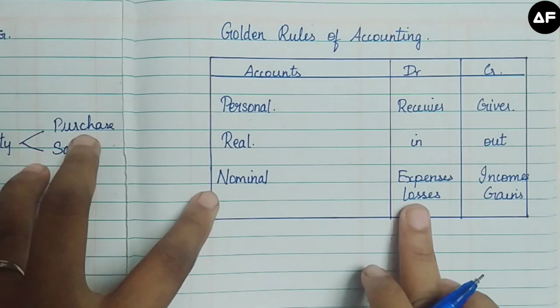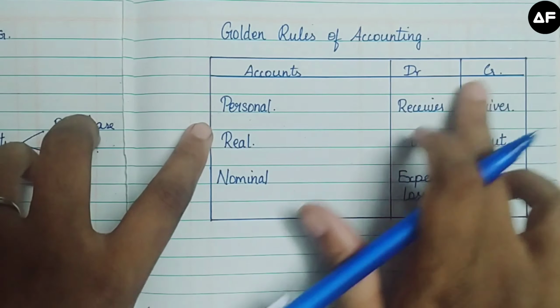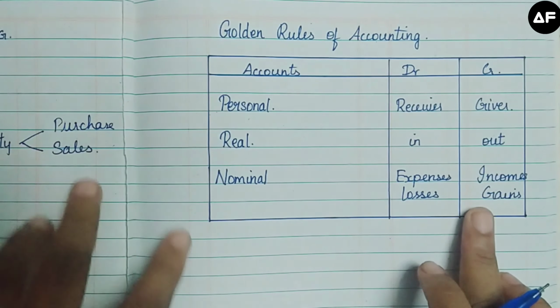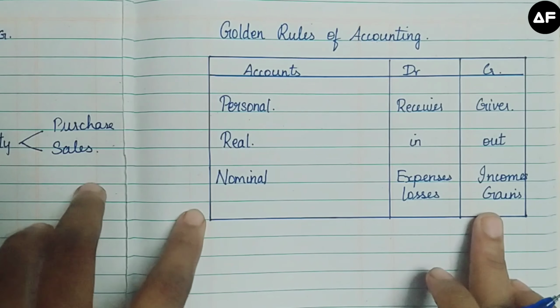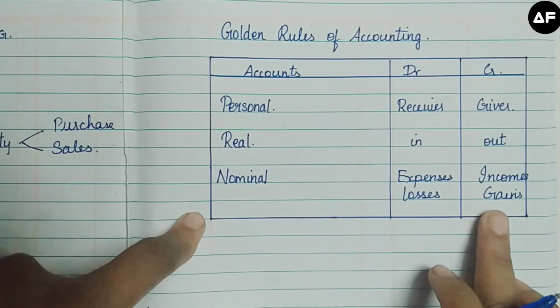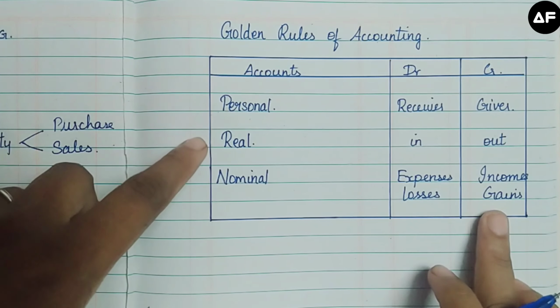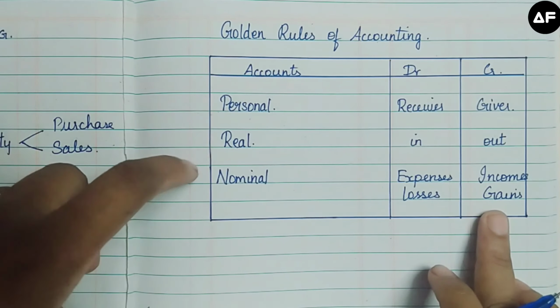And if you take these two, the credit side is going to be the giving part which is going out. But if you take the nominal account, it's going to be the opposite of it, that is, income or gain will be credited. So we will next see what are the items which are included in these three accounts to sort it out in a transaction.